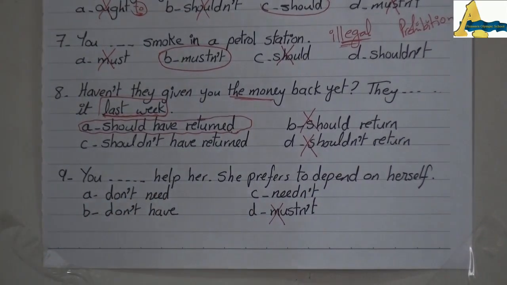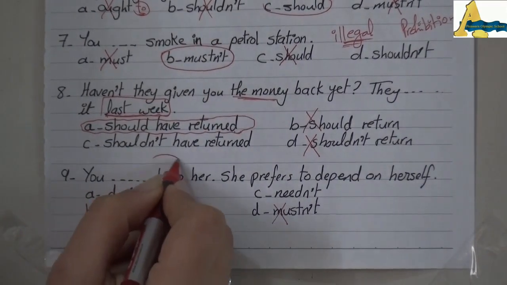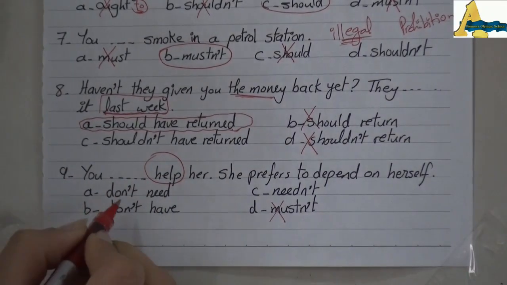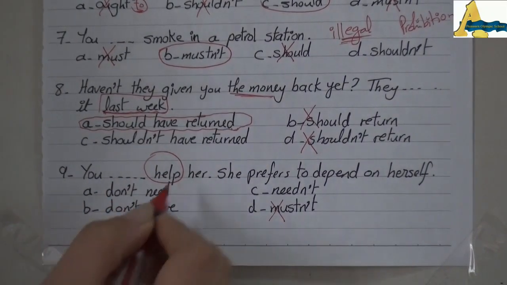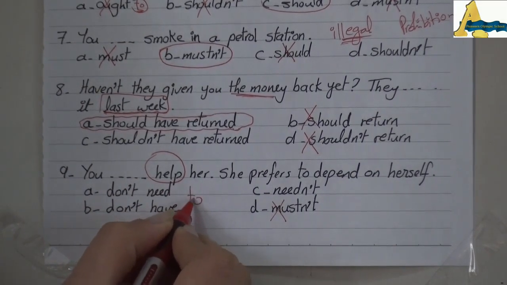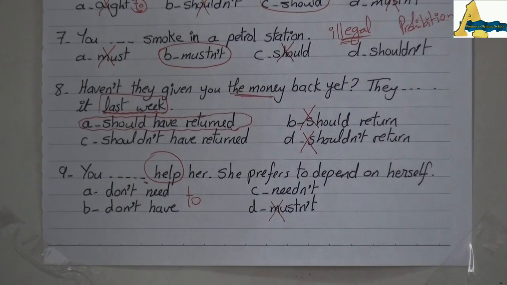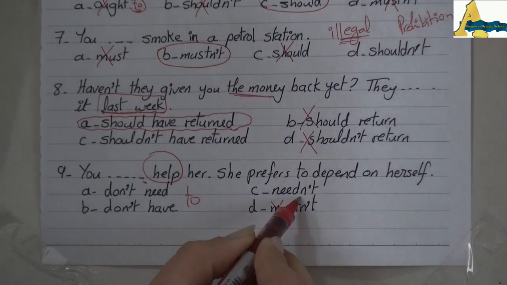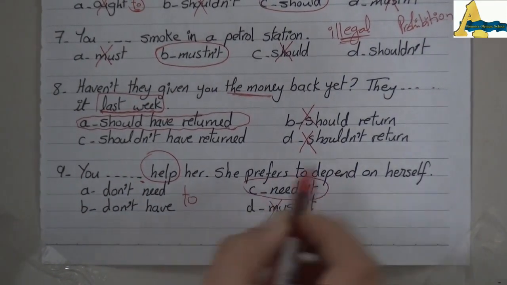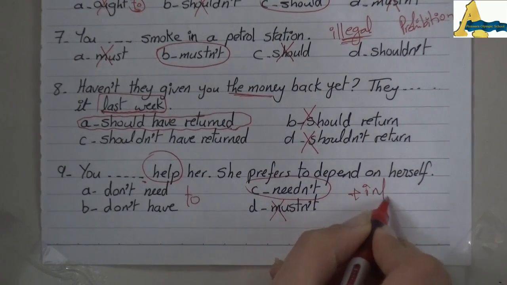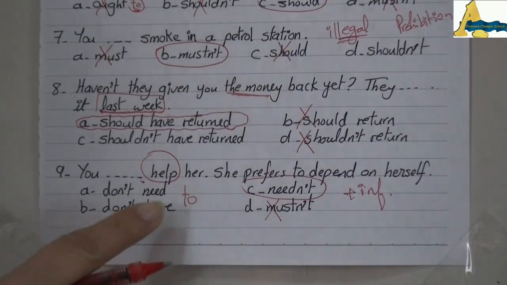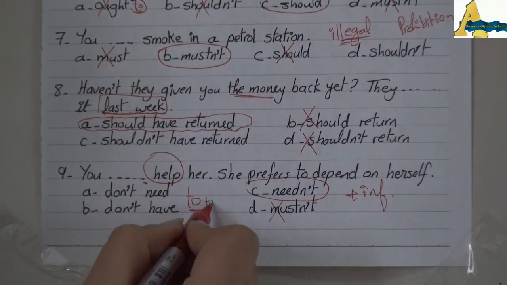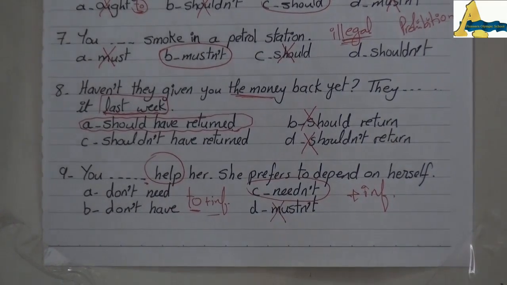But here we have to check the form. I have here the verb help in the infinitive. So if I use don't need or don't have, I have to put to after them. But here I don't have to. So I can't say you don't need help or you don't have help. So I will choose what? Needn't, because needn't is followed by infinitive, but don't need and don't have are followed by to infinitive.